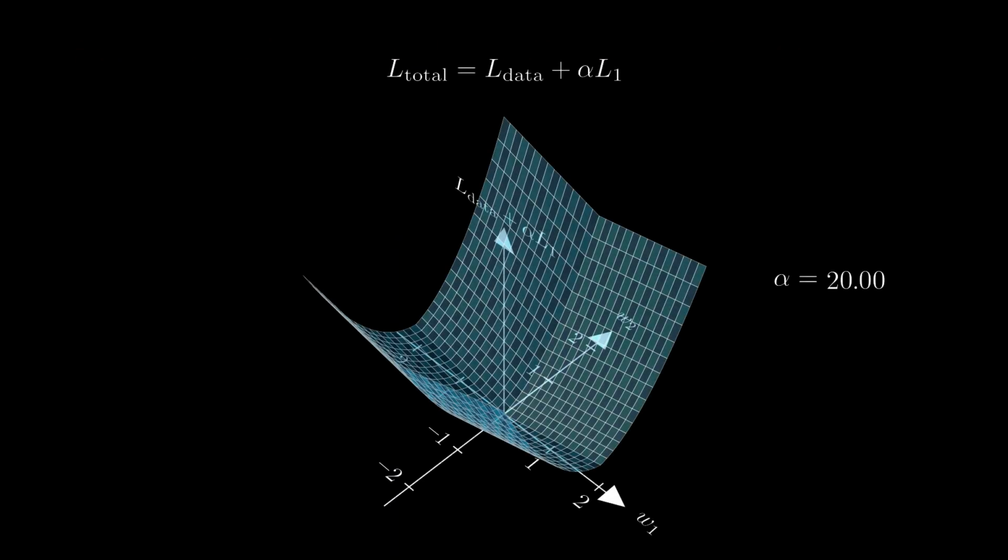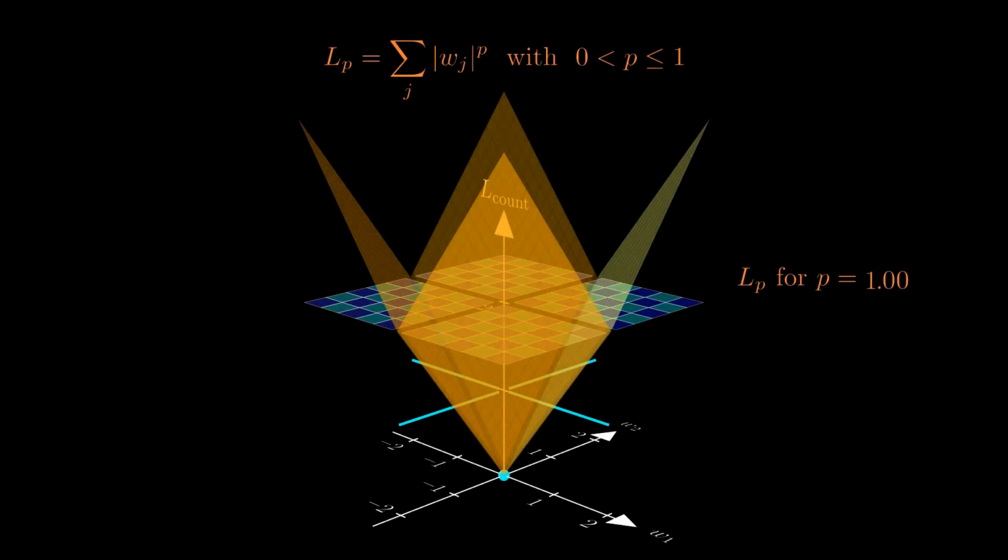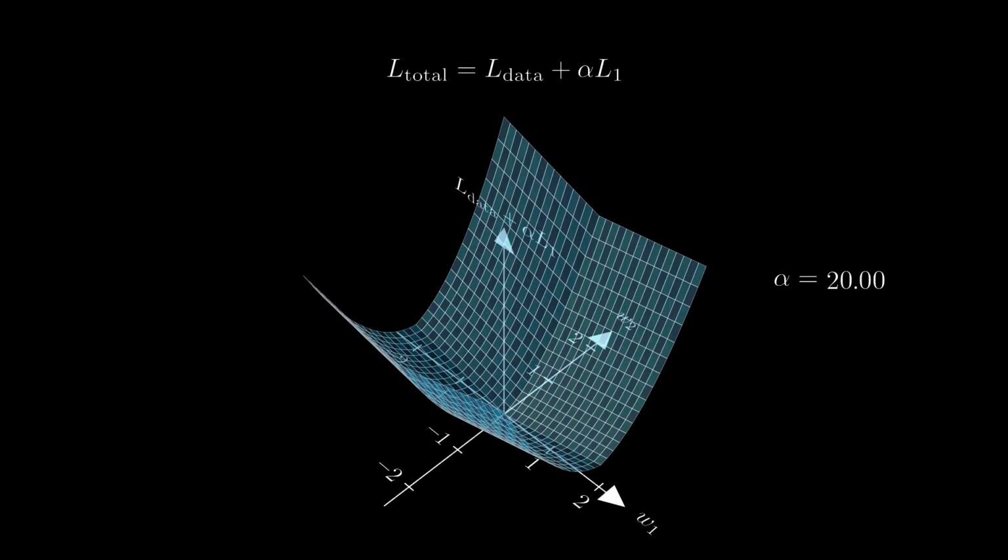Until now we haven't talked about how the loss function L_total can be minimized. Minimizing L_total is not as straightforward as minimizing just L_data. This is because the term L1 is not smooth. For some parameters W, the derivative of L1 is not defined. Therefore, we cannot compute the derivative of L_total and set it to 0 as we have done for the conventional regression problem. So this seems to be quite difficult to minimize, doesn't it?